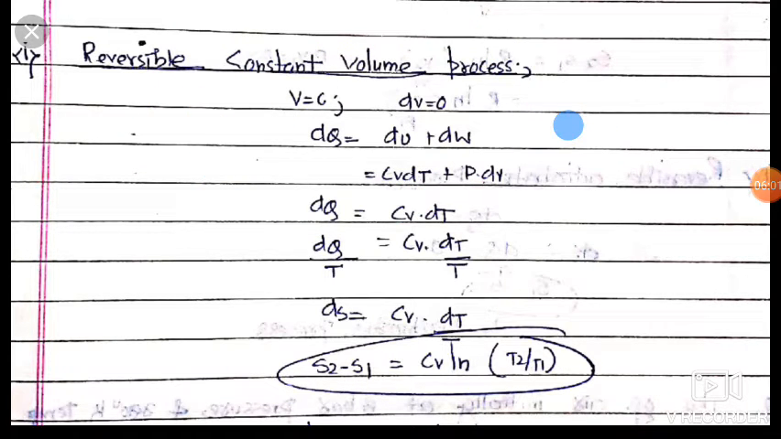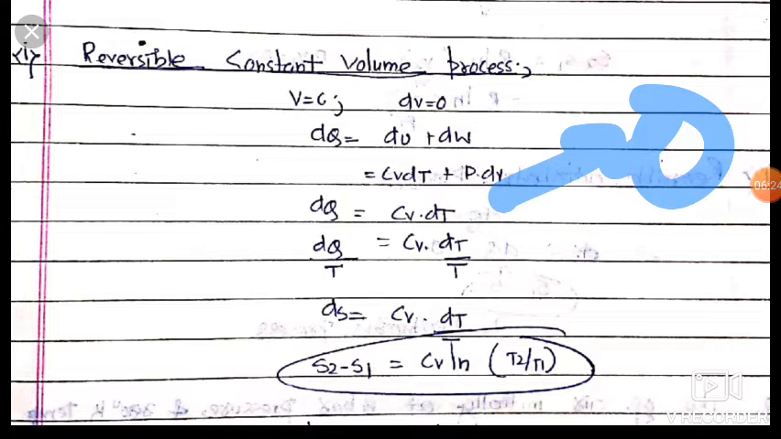Then we will apply first law of thermodynamics. dq is equal to du plus dw. Now du is equal to cv dt and dw is equal to p dv. Okay friends. Then dq is equal to cv dt because dv is 0. So this term becomes 0. Now dq is equal to cv dt.